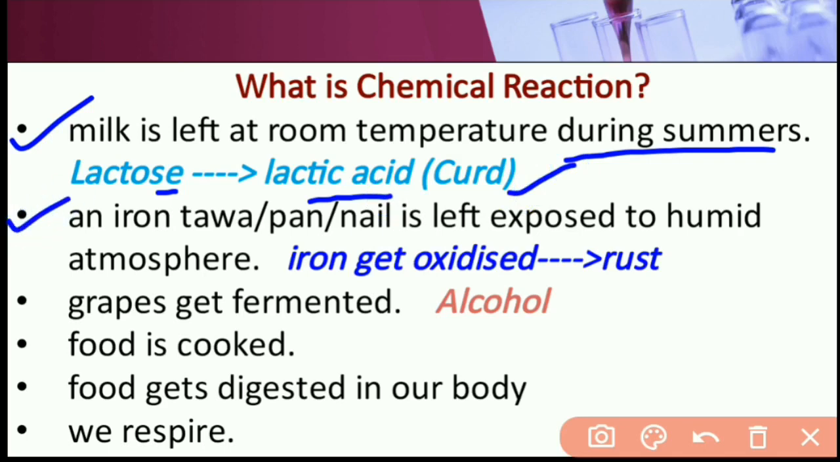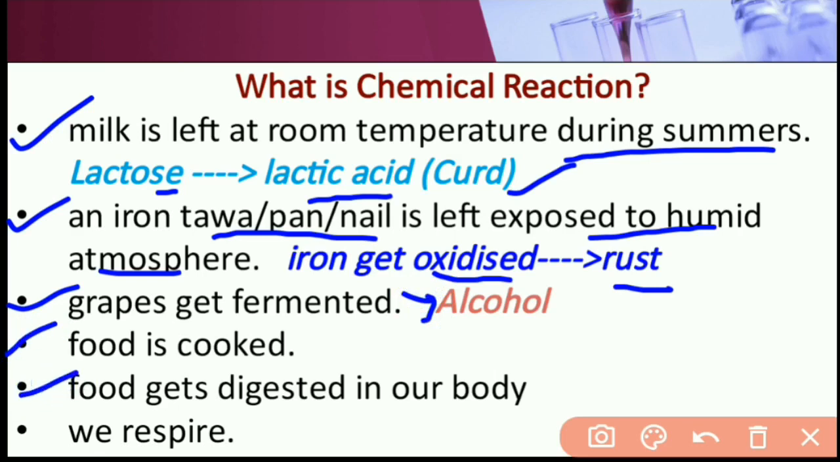Iron articles like tawa, pen, nail, when left exposed to humid atmosphere, iron gets oxidized and forms rust. Grapes get fermented and form alcohol. Food is cooked. Food gets digested in our body, and respiration. In all these situations we can see that the initial substance converts into new substances with new properties.